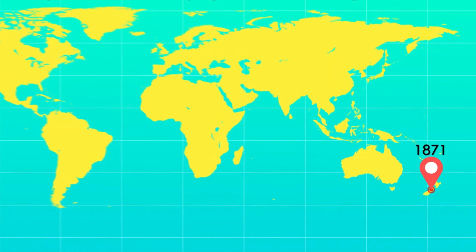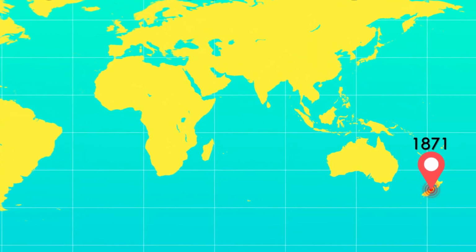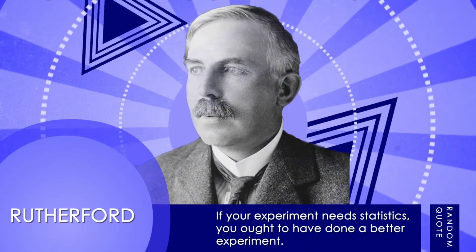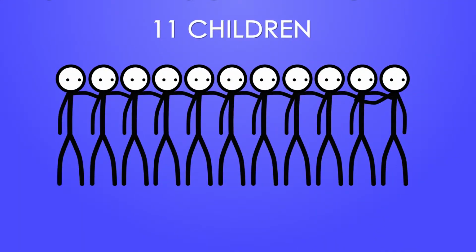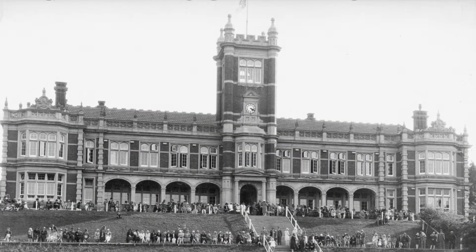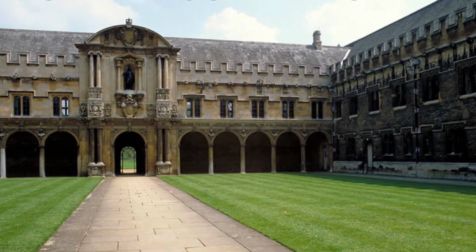Ernest Rutherford was born on August 30th, 1871 in New Zealand. Similarly to Thomson, his family had financial difficulties and struggled to raise their family of 11 children. However, at a young age, Rutherford began experimenting and sought after academics. He landed his first scholarship to Nelson Collegiate School, a private secondary school, and later another scholarship to Canterbury College.